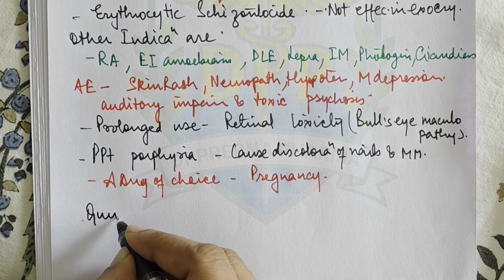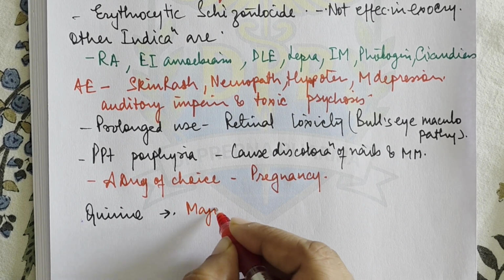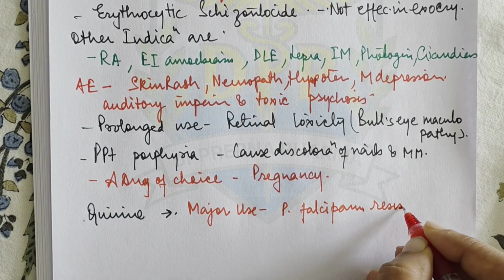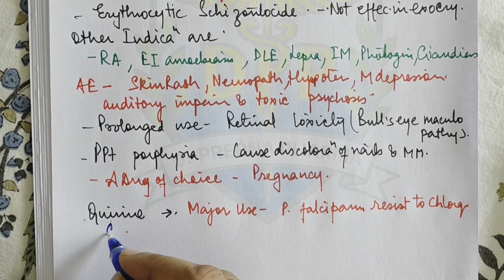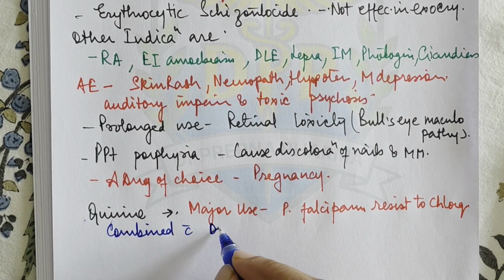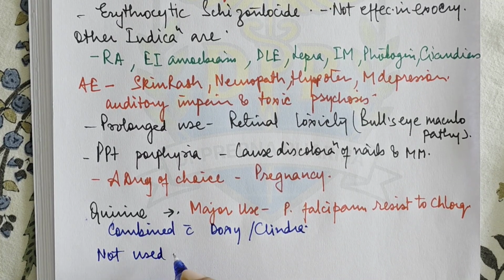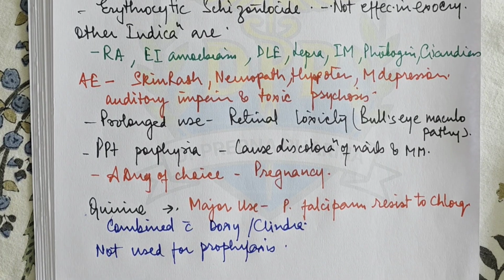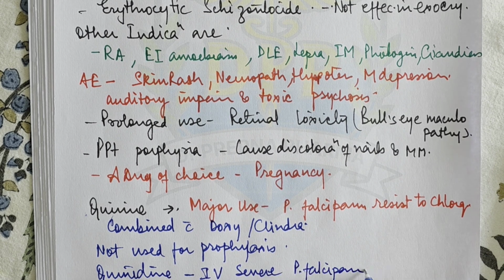Now the next drug that we have is quinine. Now quinine's mechanism of action is maybe similar to chloroquine also. The major use is treatment of Plasmodium falciparum resistant to chloroquine. Okay. This is usually combined with doxycycline or clindamycin, right? It is not used for prophylaxis. So quinine is not a drug for use in prophylaxis. There's another isomer, quinidine. Quinidine can be used IV for severe Plasmodium falciparum infections, right?